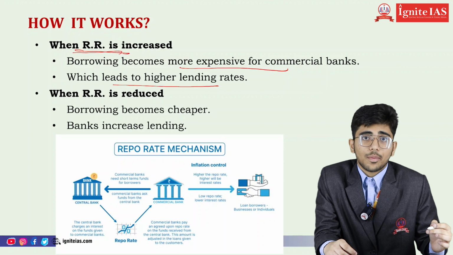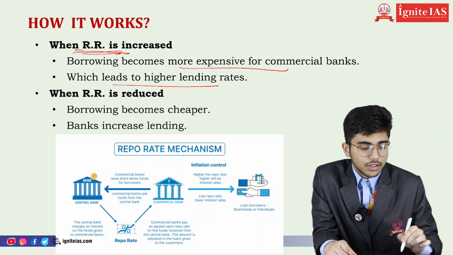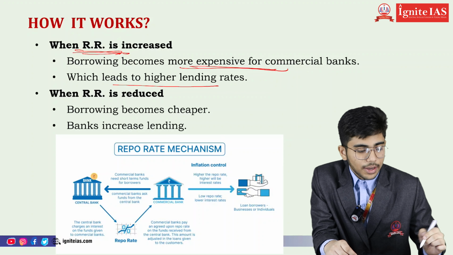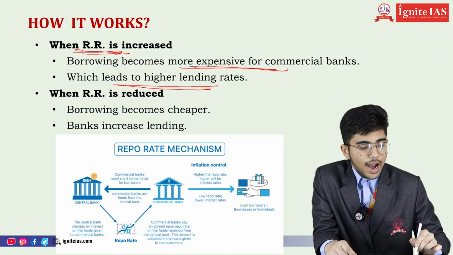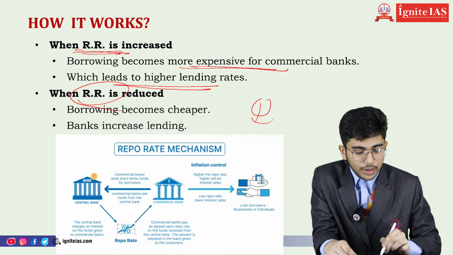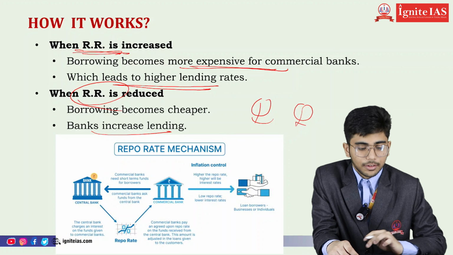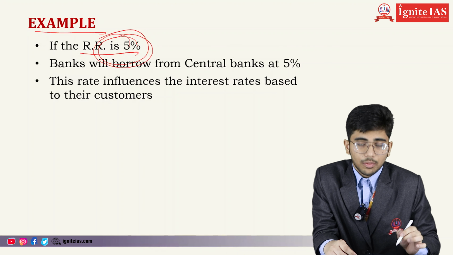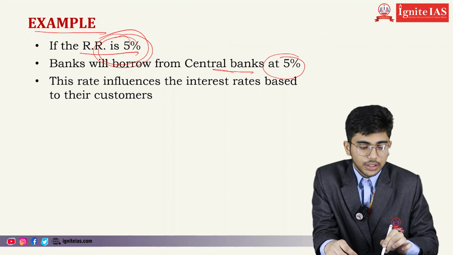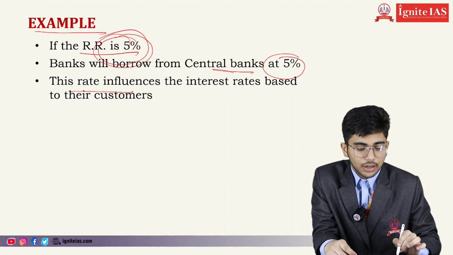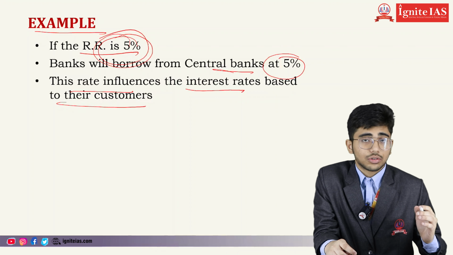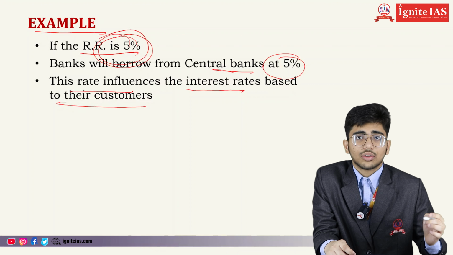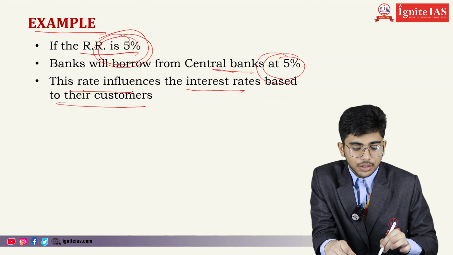So now coming to how repo rate works. When repo rate is increased, borrowing becomes more expensive for commercial banks, which leads to higher lending rates. And when repo rate is decreased, borrowing becomes cheaper and lending increases. For example, if the repo rate is 5%, banks will borrow from the central bank at 5%, and this rate influences the interest rate paid by the customers. In a similar way, commercial banks also lend to the people at a similar rate of interest.